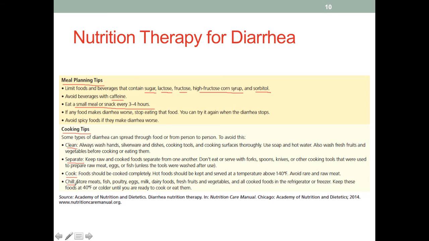This is basic food sanitation that we learned in ServSafe. The reason it is included here is because many times the cause of diarrhea is infection, and it could be a foodborne illness. Therefore, food sanitation, how to properly cook and store food, is very important. So please review these as needed.